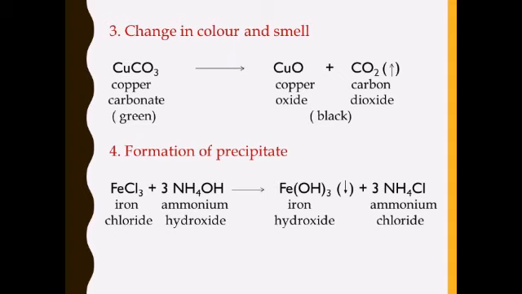And next characteristic is formation of a precipitate. In some chemical reactions, precipitates are formed. Now what is precipitate? Precipitate is an insoluble solid substance formed when two chemicals which are in solution form react. For example, when aqueous solution of iron chloride is mixed with ammonium hydroxide, a brown precipitate of iron hydroxide is formed. So in this reaction, precipitates are formed. So this is also a characteristic of a chemical change.